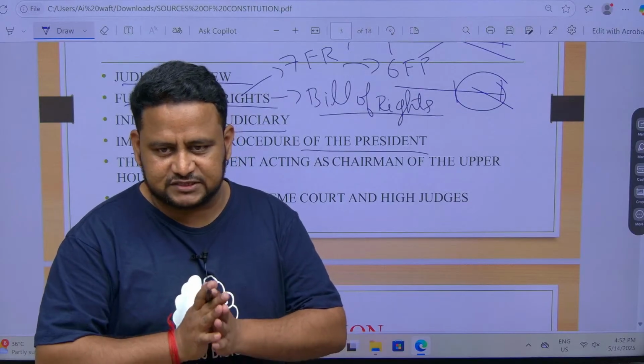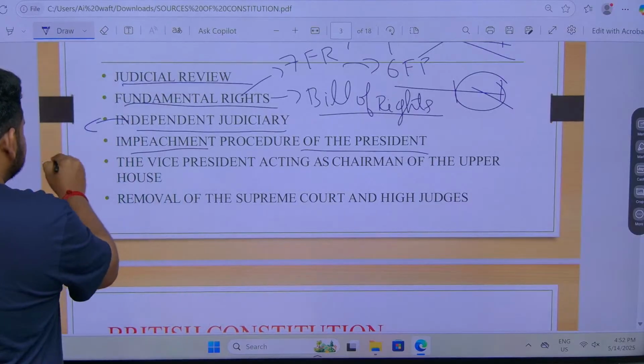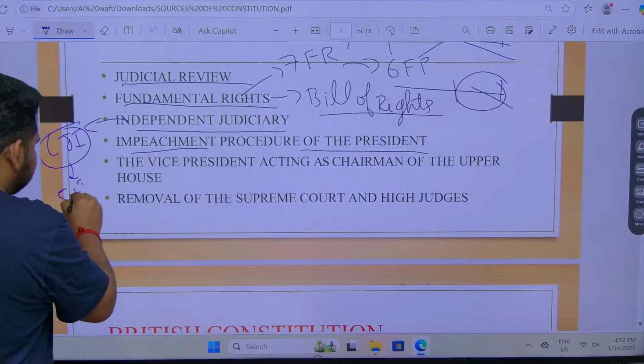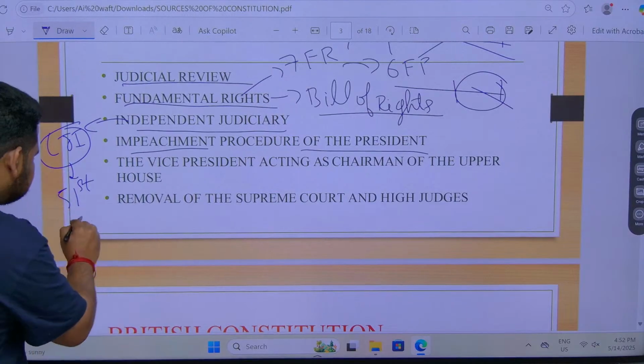High Courts have a Chief Justice of that High Court, but we have the CJI, the Chief Justice of India. Now we are going to appoint the 51st Chief Justice of India. This is very important from the current affairs point of view. His name is Sanjeev Khanna.